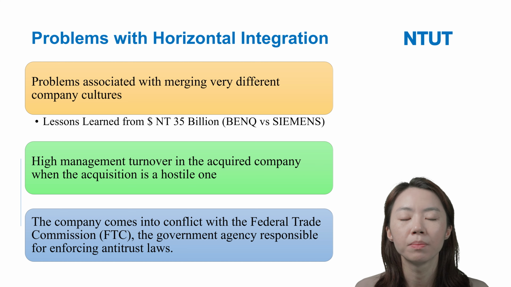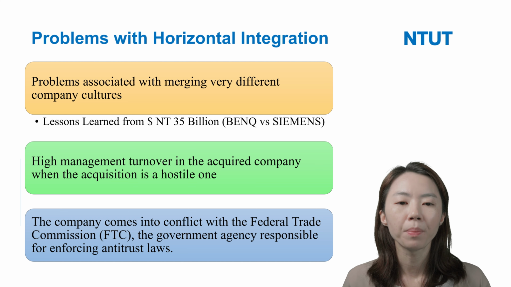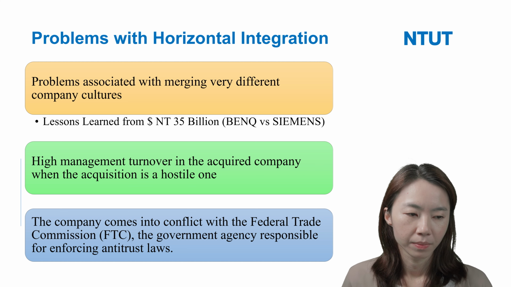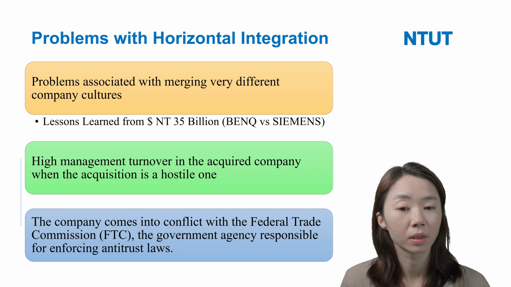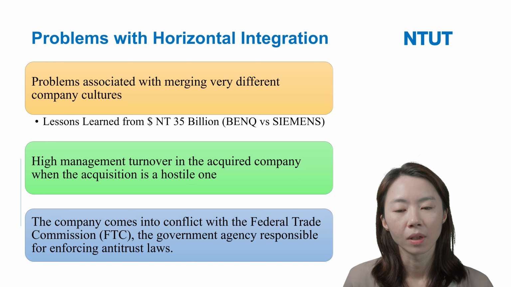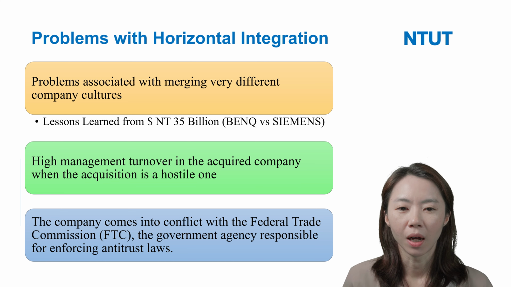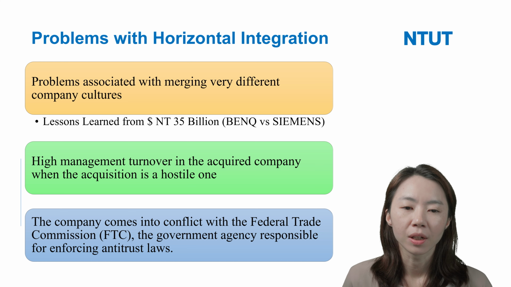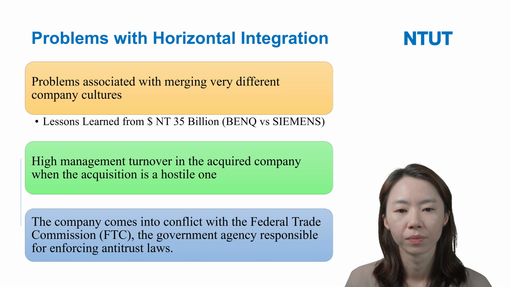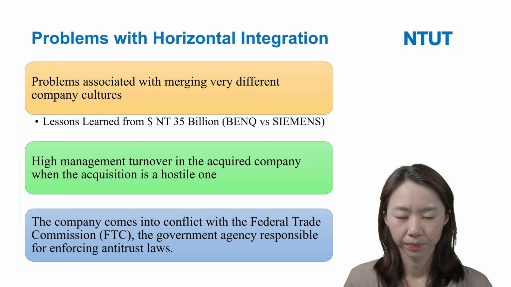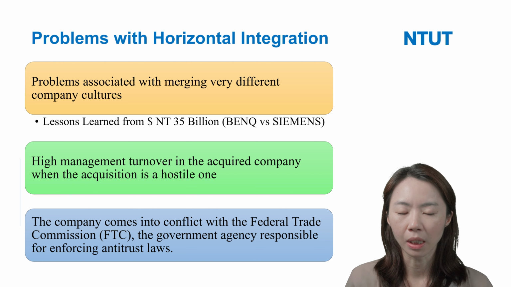So, for example, like BenQ and Siemens. I think BenQ is a Taiwanese company. I'm not sure if you know this company BenQ. And the other, Siemens, is a German company.